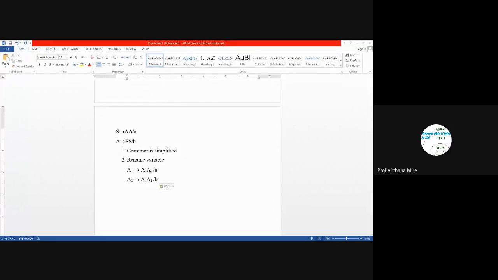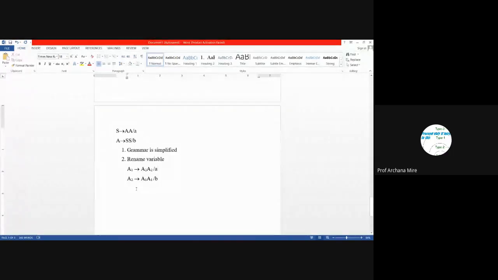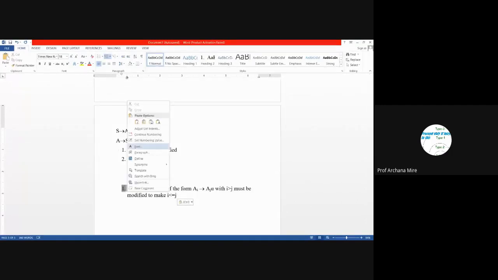And what is step number 3? In step number 3, we are checking for each production rule whether i is less than or equal to j or not. So let us write step number 3 here. Step number 3: every production rule of the form Ai leads to Aj alpha with i greater than j must be modified to make i less than or equal to j. It means we need to check here whether this i is less than or equal to this j. 1 is less than or equal to 2. So we don't need to do anything for this particular production rule.